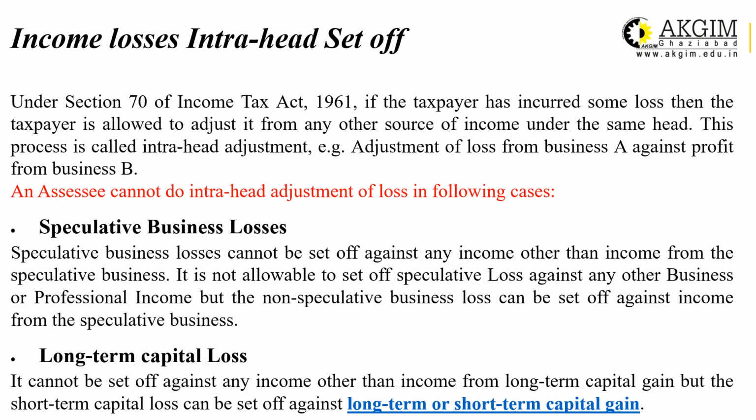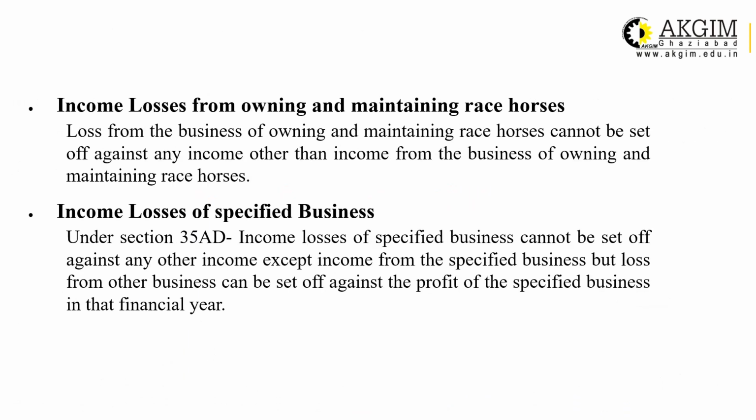Next example is long-term capital loss. There is a rule against this. It cannot be set off against any income other than income from long-term capital gain. But the short-term losses can be set off against long-term as well as short-term capital gain. Long-term losses can be set off only against long-term gain. But in case of short-term, these are allowed to be adjusted against long-term as well as short-term capital gain.